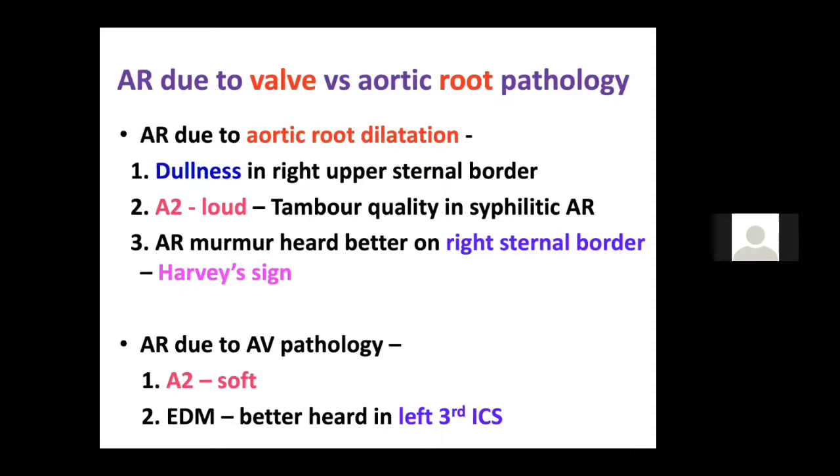Now, as I already discussed in the previous slide, what is the difference between valve and root pathology? If it is due to aortic root dilatation, one, the A2 will be loud, with a tambour quality, and the murmur will have a musical quality in syphilitic AR. The murmur is best heard on the right sternal border, which is also known as Harvey's sign in AR. In rheumatic AR, the murmur is best heard in Erb's area. You get a dullness in the right second intercostal space due to a dilated ascending aorta in the root dilatation etiology. And this is how you have to tell.